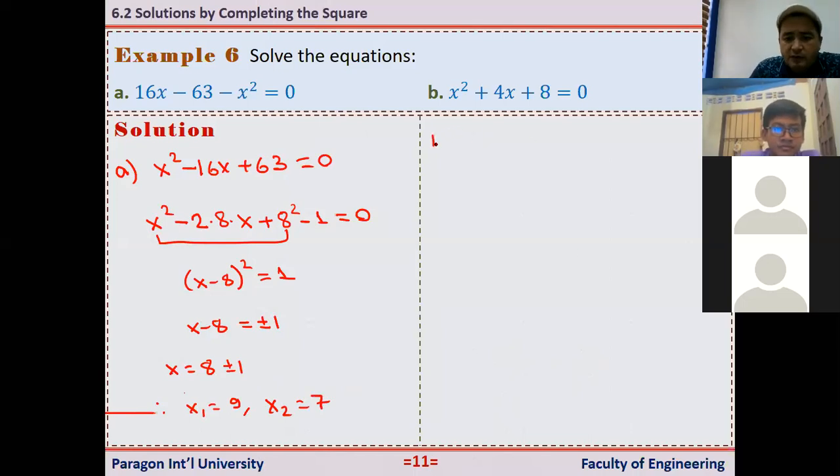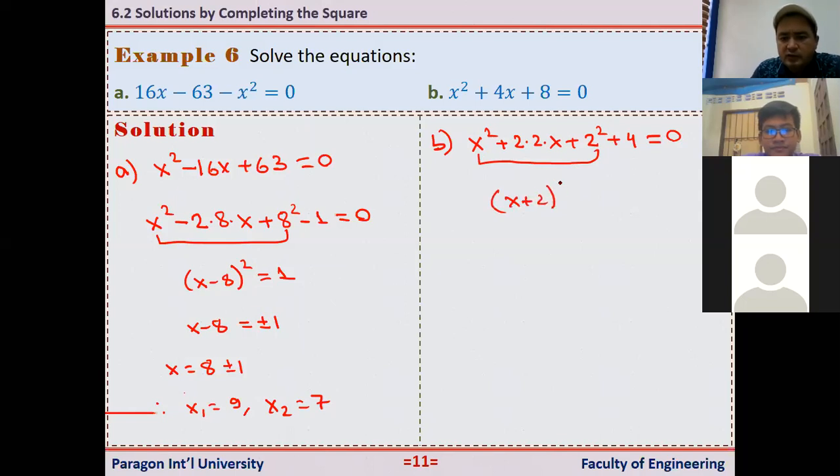Okay. How about example B? Here we have x squared plus 2 times 2 times x plus, I need the square of this number, it is 2 squared, and here we have 4 equals 0. And you see here, 4 plus 4 is 8. 2 times 2 is 4. And the first 3 terms form a perfect square. It is x plus 2 squared equals, take 4 to the right hand side, here we have minus 4.